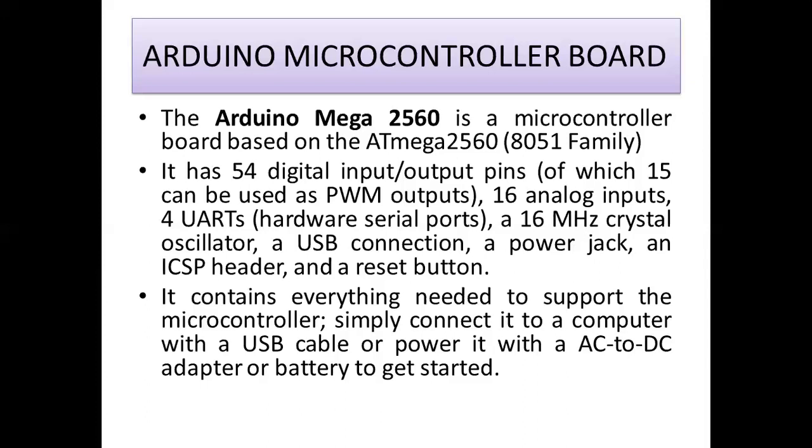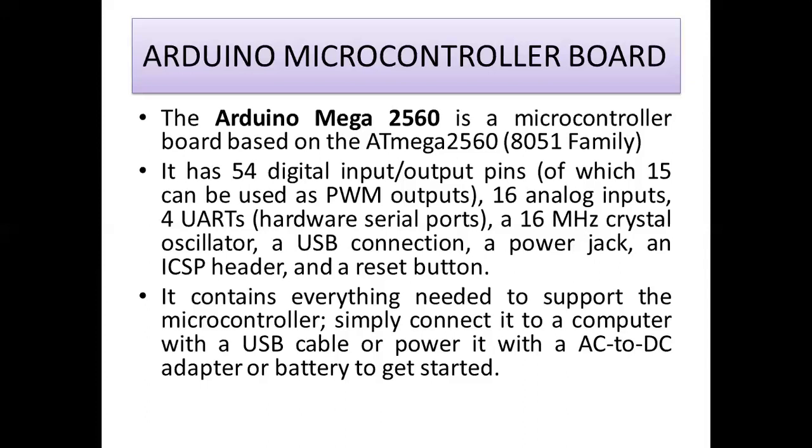USB connection: I already told you that for charging purposes we use the USB connection. Here the USB connection is used to dump your coding from the PC to the Arduino microcontroller board. There is also a power jack, an ICSP header, and a reset button. It contains everything needed to support the microcontroller, and internally it has an AC to DC converter component also.